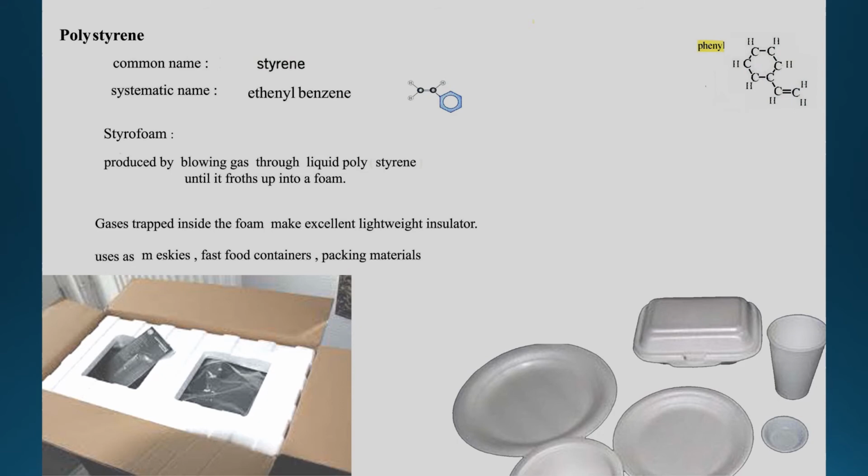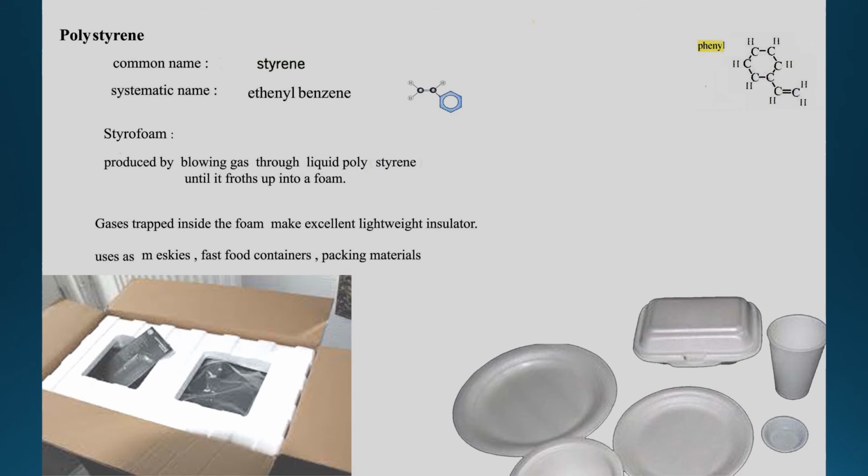And what is the common use? This common use is called styrofoam. When this plastic melts, you blow gas bubbles through it, and it forms a bubble foam. When this foam hardens and becomes solid, you trap a lot of gas in between.